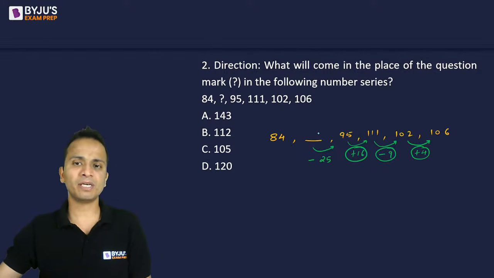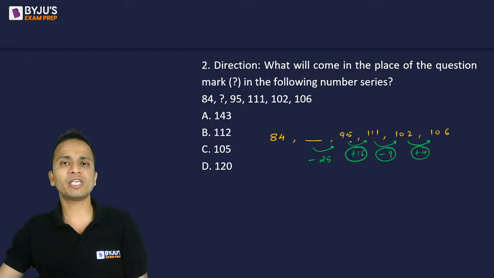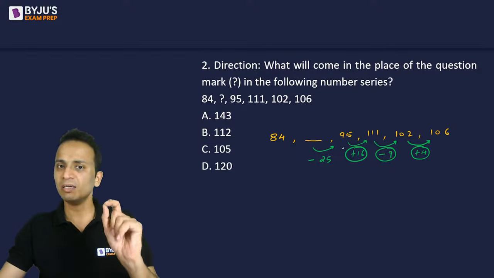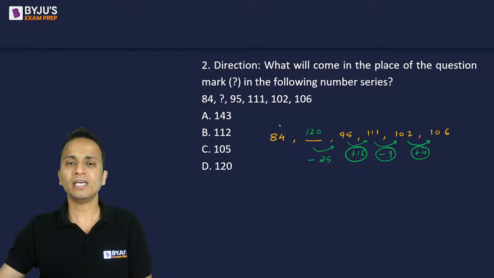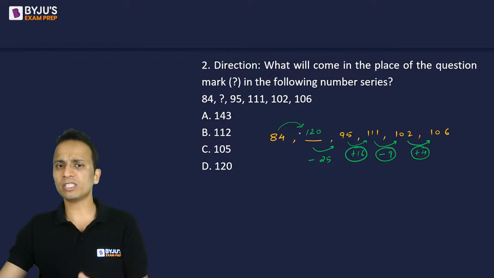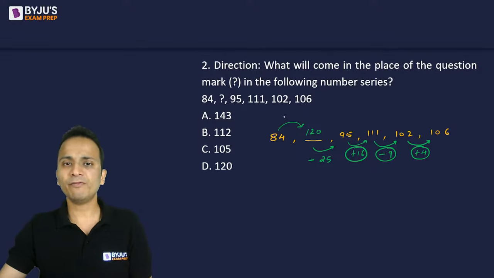So the missing number minus 25 should result in 95. I'll repeat, missing number minus 25 should result in 95. So the value of this missing number should be 120, as 120 minus 25 is 95. Now I'll cross check it by going from the first number to the second number. 84 से 120 पे जाएंगे तो क्या हो रहा है यहाँ पे, 84 plus 36 is 120.